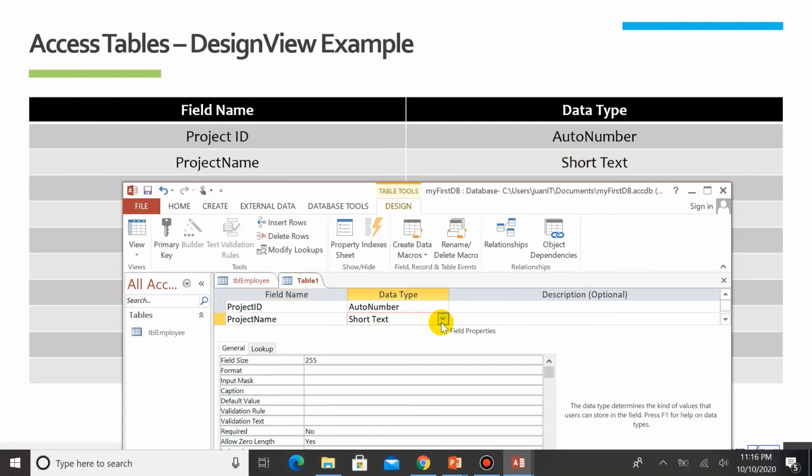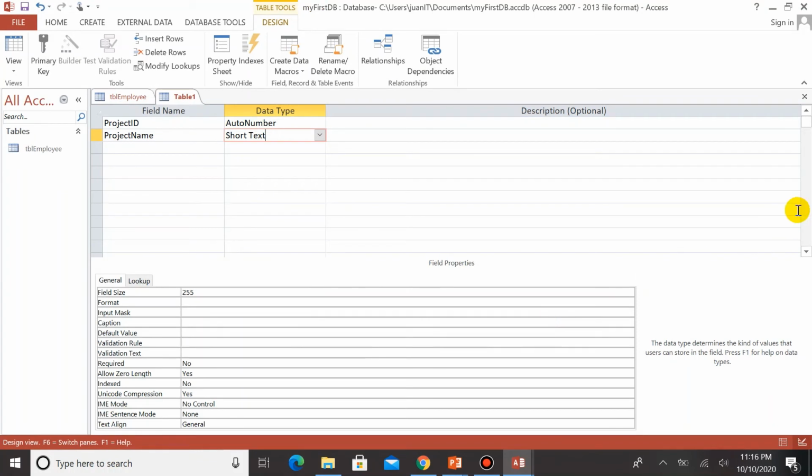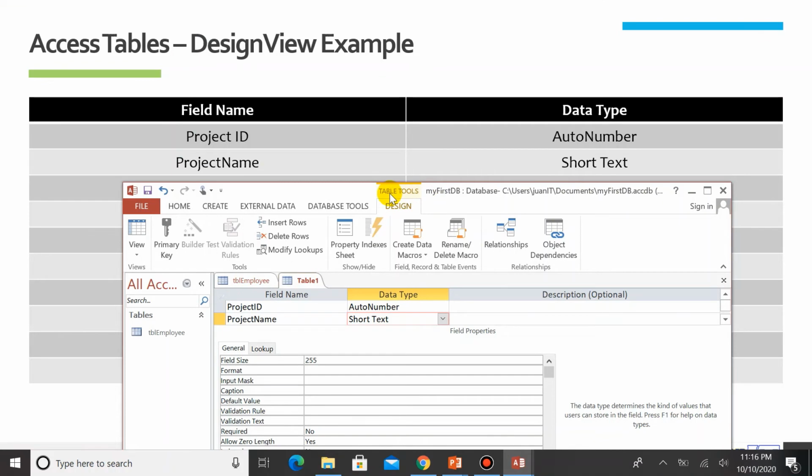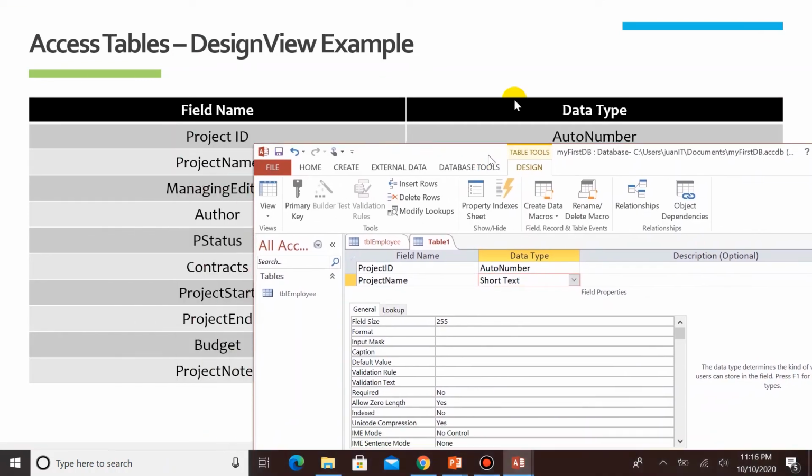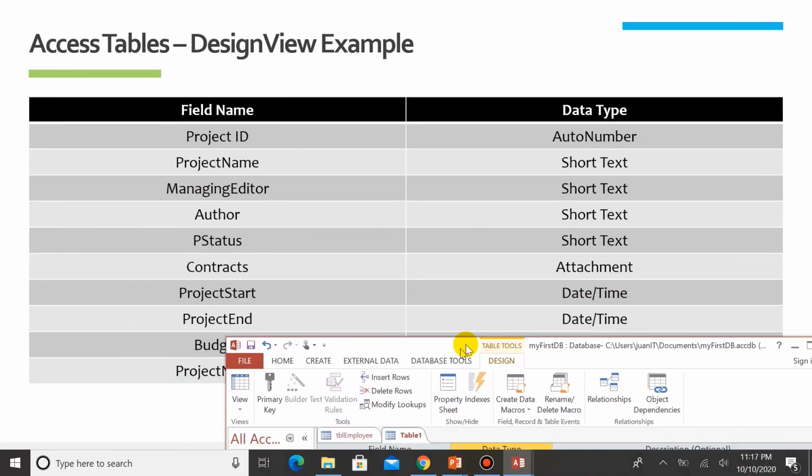Click here, it's short text, 255 characters. Unlike in the datasheet view, in the design view you can see the parameters or other attributes of that data type. For now, let's go ahead and add this field name into our table. The rest would be short text.